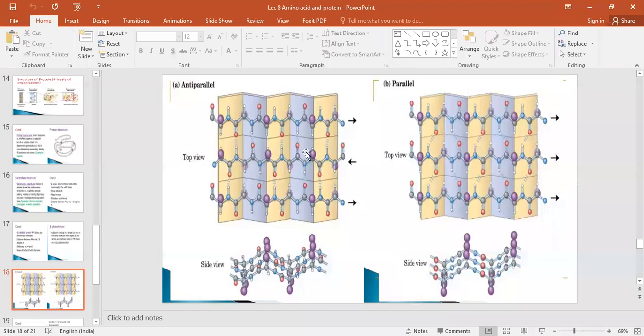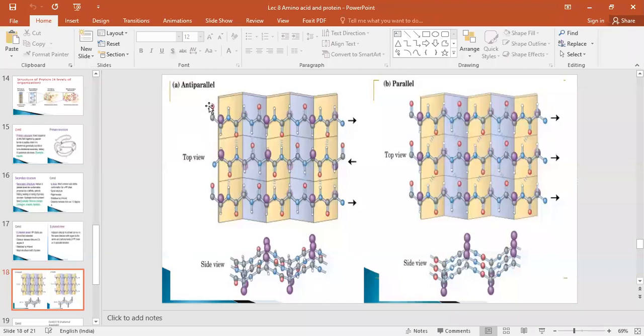these amino acid chains are going either parallel or anti-parallel. So this is the anti-parallel structure. Why do you call it anti-parallel? See here, what is meant by peptide bond? What I told you, the CONH bond is a peptide bond. Yes, so see here, see the arrow.